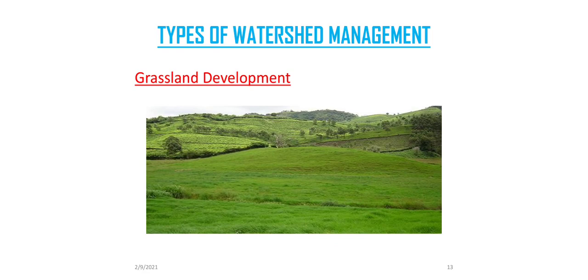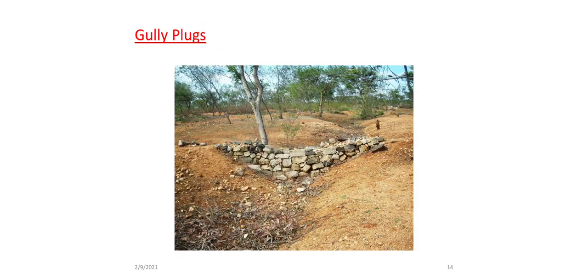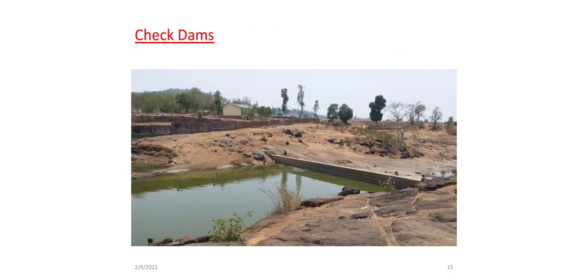Now, types of watershed management based on use. Grassland development prevents soil erosion, controls climate, and enhances water quality and soil quality. Another one is the gully plug. It is a small temporary or permanent dam constructed across the drainage ditch. It is also known as a check dam if it is a permanent structure. It lowers the flow of water and gives the soil more time to absorb moisture.